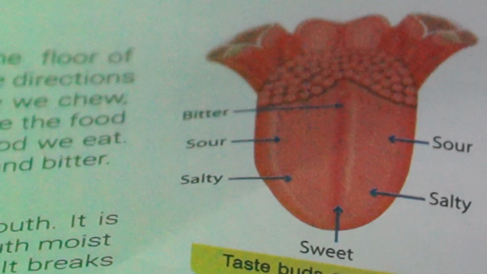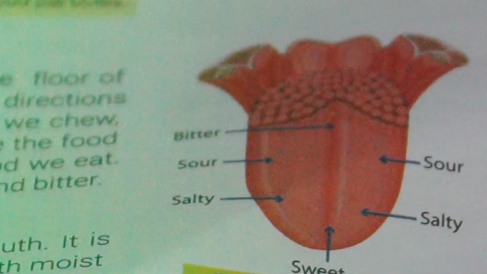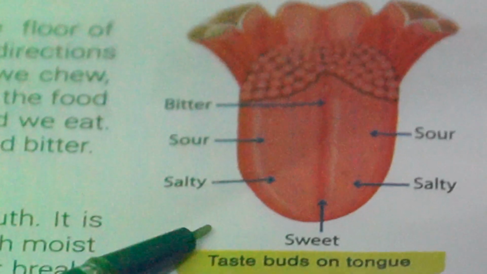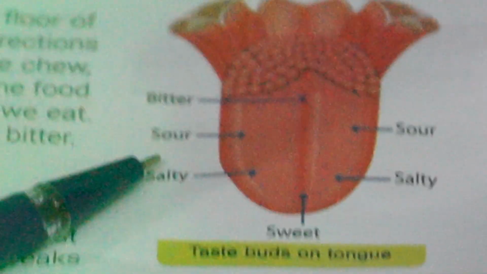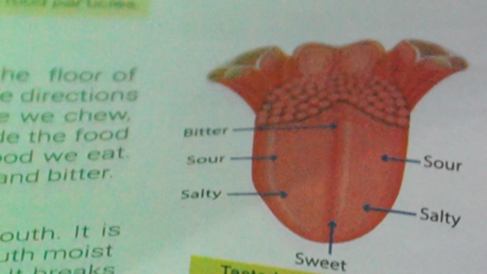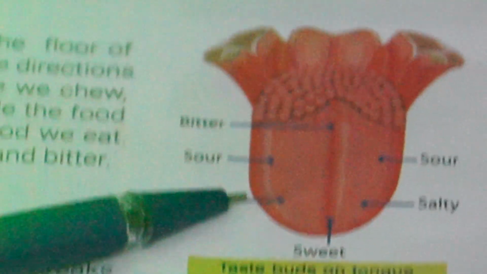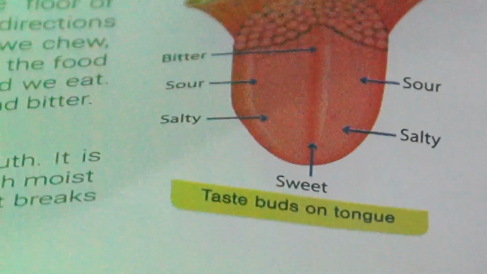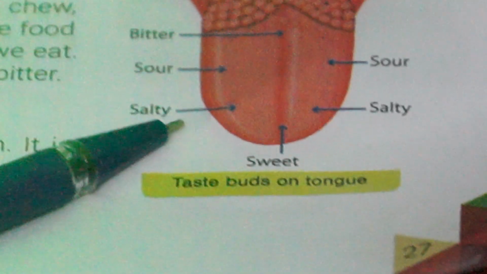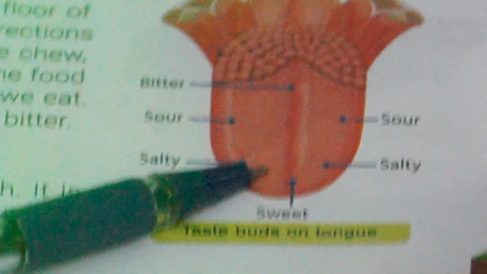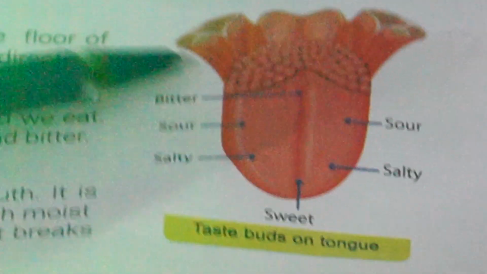Next one we have to study is the tongue. Okay, in the picture you can see that it is a fleshy muscular organ attached at the back of the floor of the buccal cavity. You know the function of the tongue. Without the tongue we cannot speak, is it? And all the taste we feel through the tongue. The tongue has four taste buds: salt, sweet, sour and bitter.